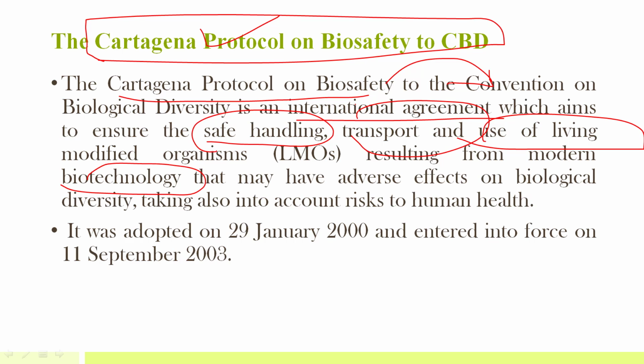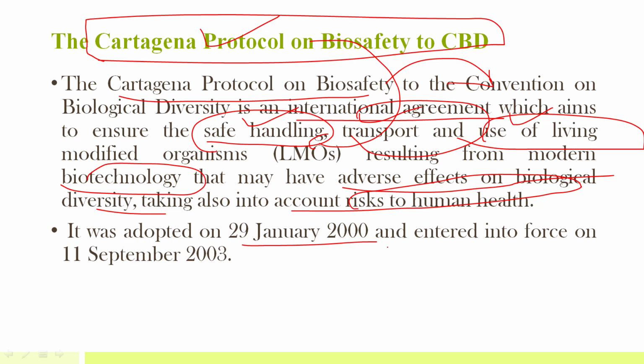These LMOs, that is living modified organisms, may have adverse effect on biological diversity, so one has to take into account the risk to human health. It was adopted in 2000 and it entered into force in 2003.